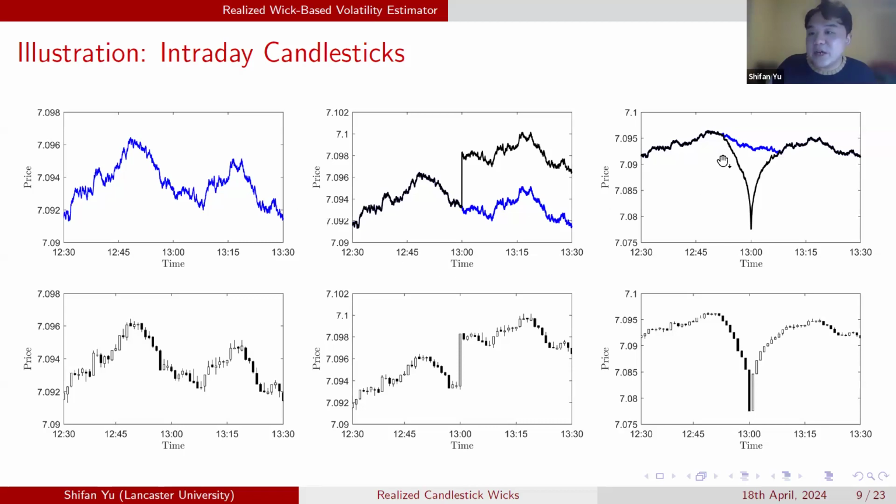Or if we insert a V-shaped flash crash type event like this, before the turning point we will have all dark candlesticks, and after the turning point we have all white candlesticks. Especially for those candlesticks near the turning point, they have something in common. They are all bald candlesticks. They have no hair. There are no wicks.